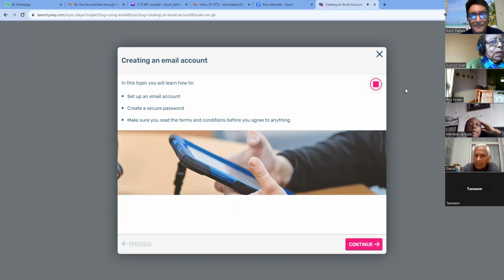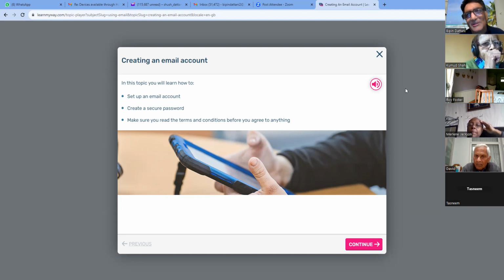Creating an email account. In this topic you will learn how to set up an email account, create a secure password, make sure you read the terms and conditions before you agree to anything. Previous. Continue.